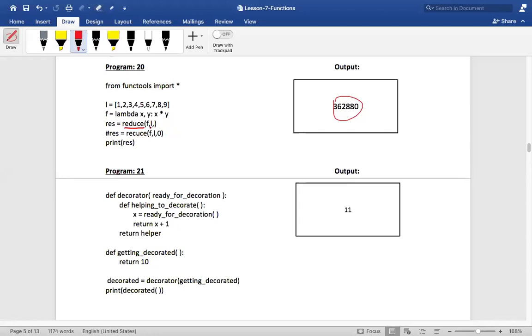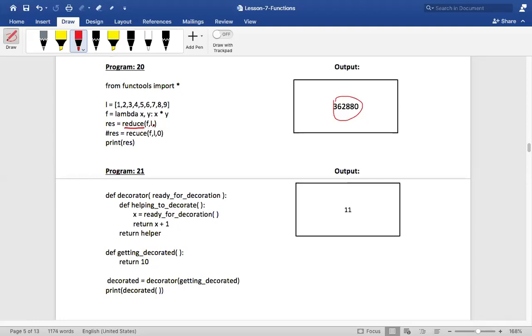Now, lambda function. What is the first parameter? Lambda function. What is the second one? Sequence. Then I have a comma over here. It means that I can pass some other parameter also over here. What is the meaning of the comma over here? You can try it out. What will happen when I remove the comma over here? Just remove it and try it out.